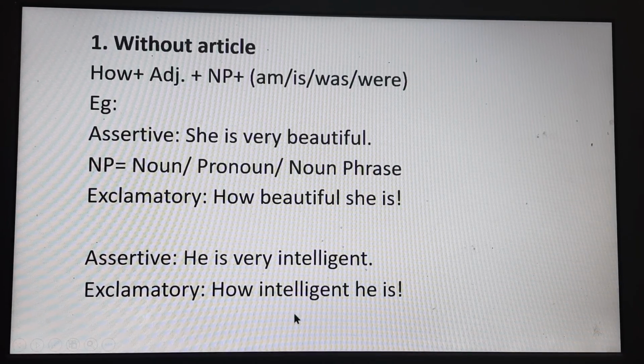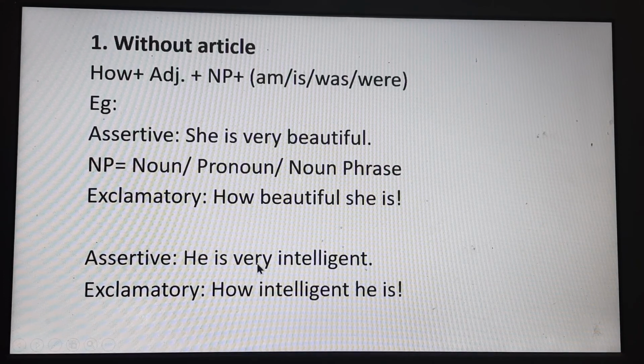Okay? So, the next example. He is very intelligent. So here we have the same situation. We don't have any article here and we have very in our assertive sentence. Now, to change this assertive sentence into exclamatory, firstly we have to write down how according to the structure. So we have written how. Which word is the adjective here?